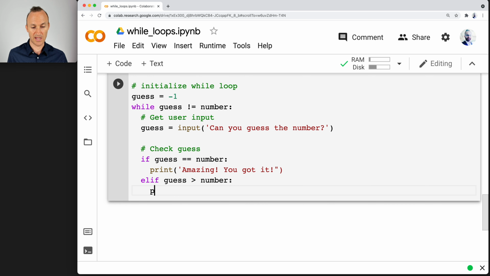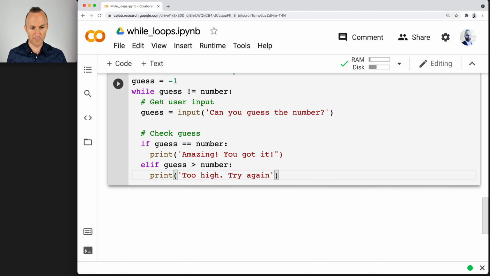So if that's the case, then we want to print too high. Maybe a little more. Maybe your guess is too high. Too high. Let's tell you, we're keeping it short. Sometimes I actually try them both in code and run and see what I like better. And then try again. So what'll happen then, right, it's going to go back up here. It's not equal, and so it's going to run through again. Can you guess the number?